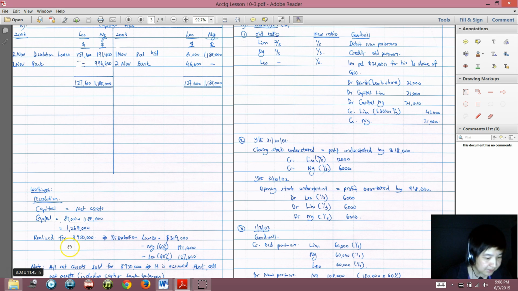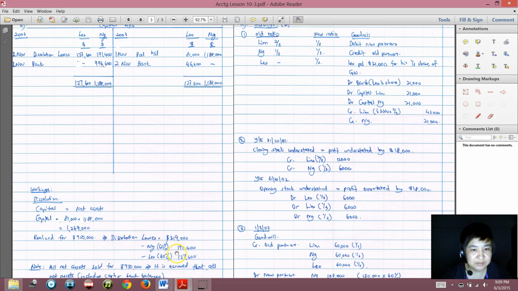The question says that it is realized. They say that all the net assets sold for 950,000 cash. You see, the net asset is 1,269,000, sold for 950,000. So that means it was sold for a loss of 319,000. So the loss will be divided in the profit sharing ratio, which is given in the question, 60% Lim, 40% Leo.